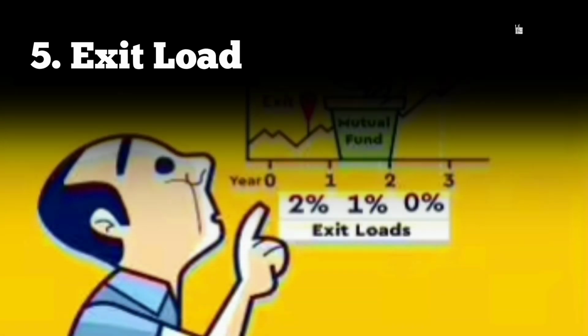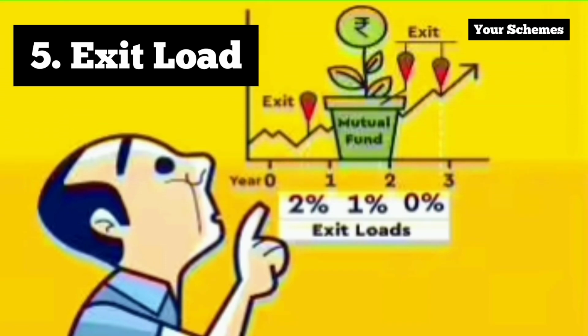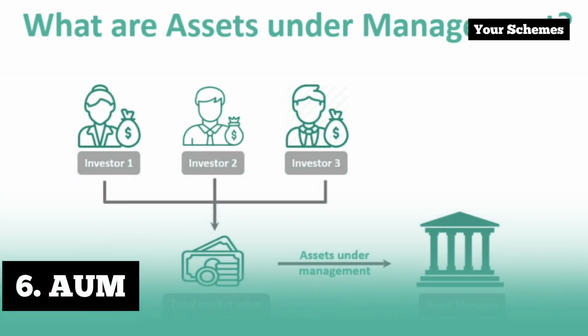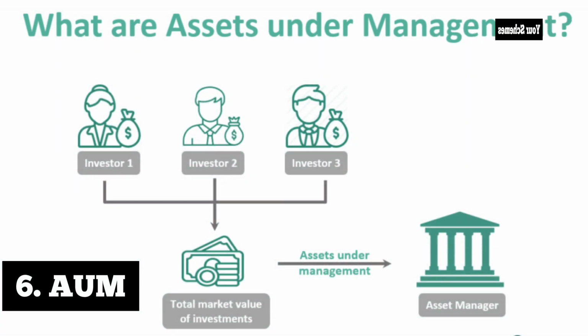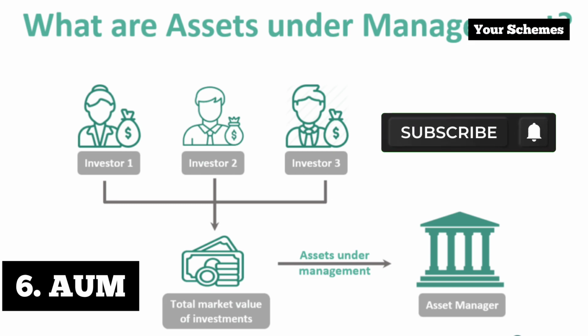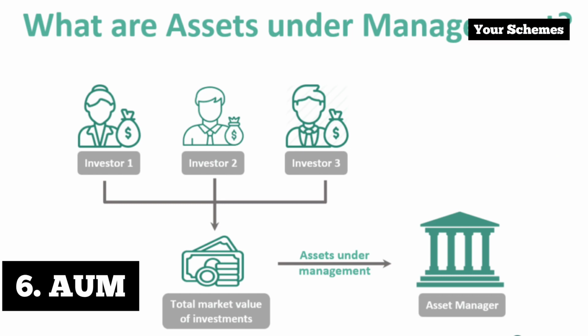Next factor that you need to consider would be exit load. Just like the expense ratio, some funds also have an exit load. If you make a premature exit from the fund, you must check if the scheme has any exit load or is free from it. Next, you should also check AUM, assets under management of the AMCs. A larger AUM indicates a larger fund corpus. That means it involves more investors. A larger AUM for equity funds makes it tough for the fund to enter or exit the companies, whereas it is favorable in case of liquid funds or other short-term debt funds.